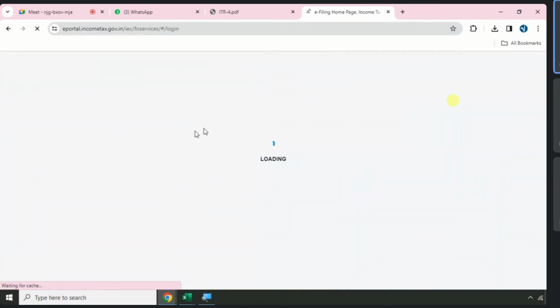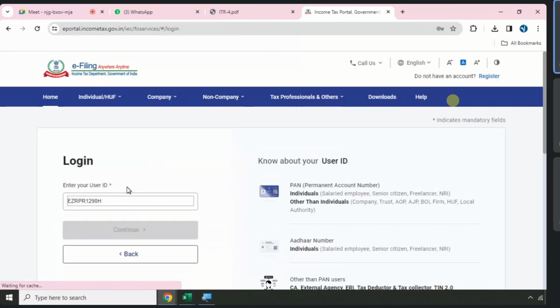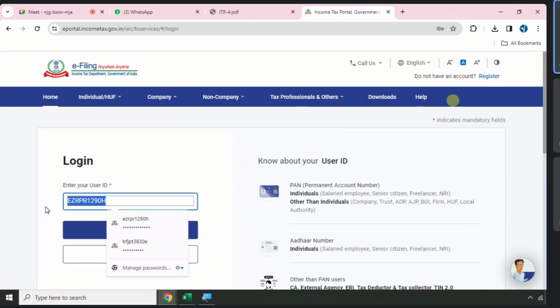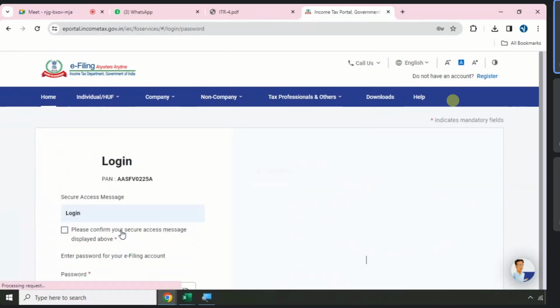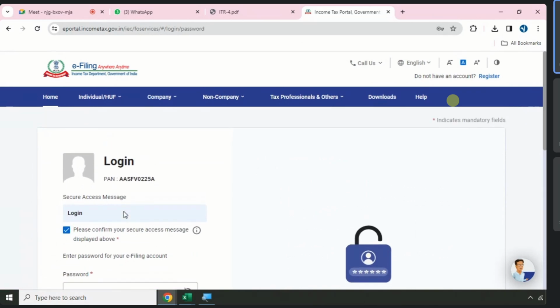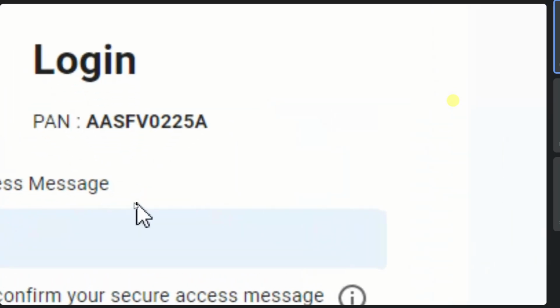AASFV. Note down. Just for practicals. AASFV. What is the fourth character? F. F means what? Firm. AASFV 0225A. Fourth character of the PAN card is now what?